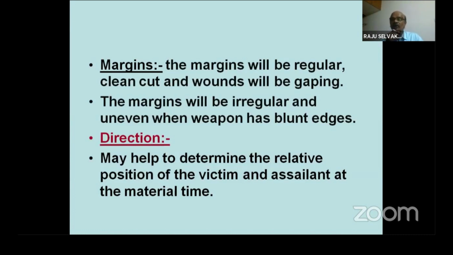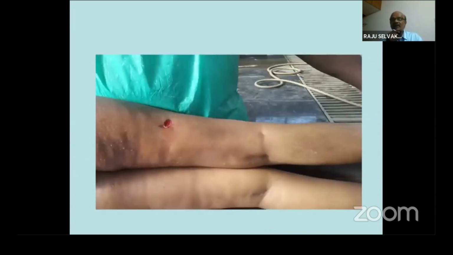If we want to find out the direction of the stab wound, usually we track the stab wound and find out where it entered and where the tip is seen. So that is the direction of the entry of the weapon. From there only the assailant must be standing. So here is an example for stab wound.